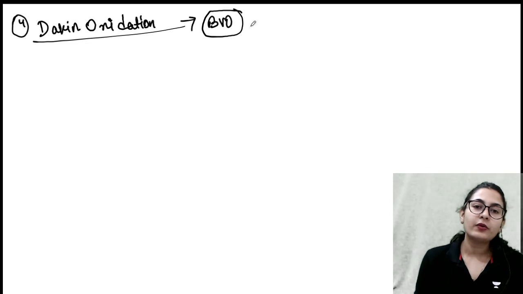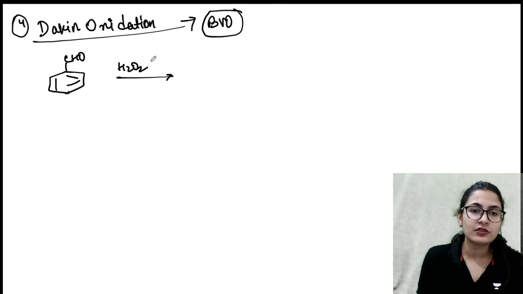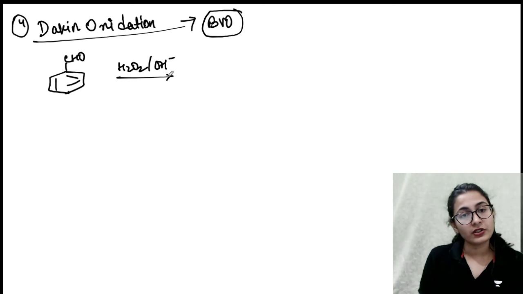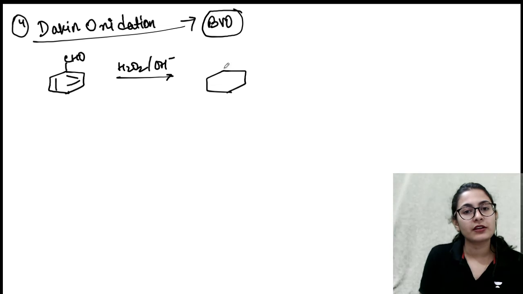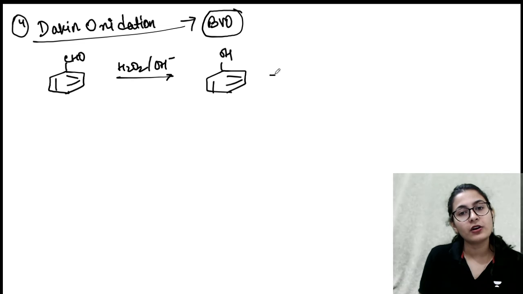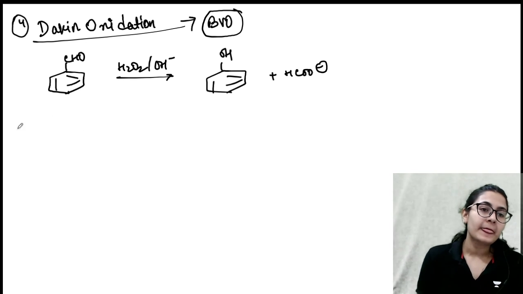Okay, so what is happening, guys? The aromatic compounds, let's say you are having an aromatic aldehyde. If you are doing the same thing, H2O2 in the presence of OH minus, the only difference is that you are using a base over here. In Baeyer-Villiger oxidation, you had used a peracid, but here you are using a base. All right, what will happen, guys? It is going to give you a phenol, along with that the formate. Okay, what is the mechanism?